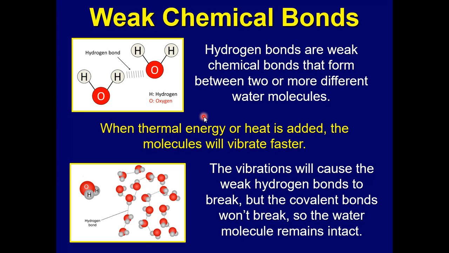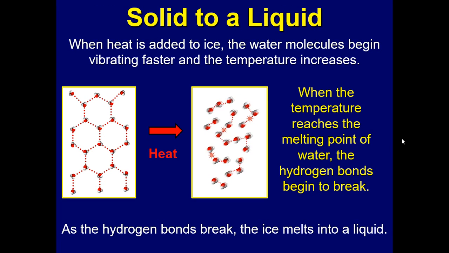Okay, so what happens when a substance is changing state, such as water? Okay, so when thermal energy or heat is added, the molecules begin to vibrate faster. Right, and those vibrations will cause the weak hydrogen bonds to break, but the covalent bonds won't break. So the water molecules always remain intact during phase changes.